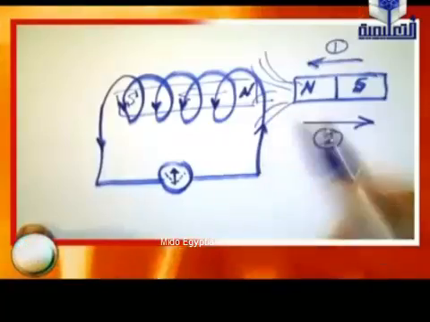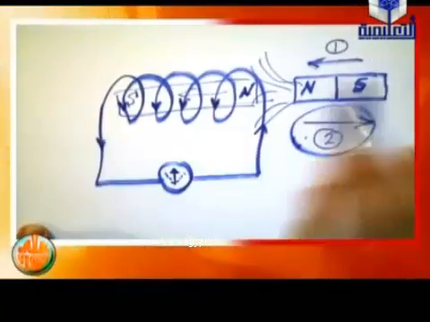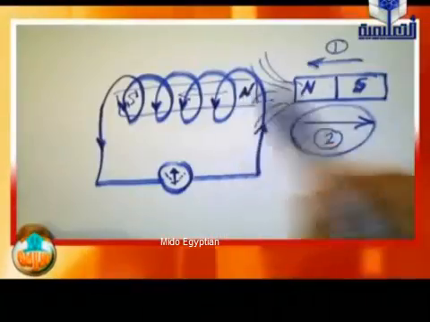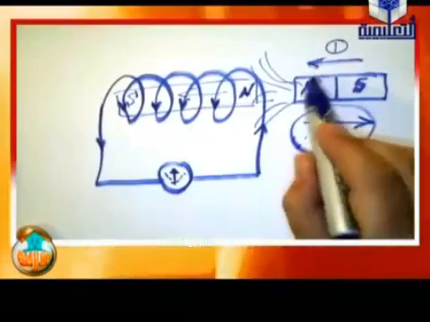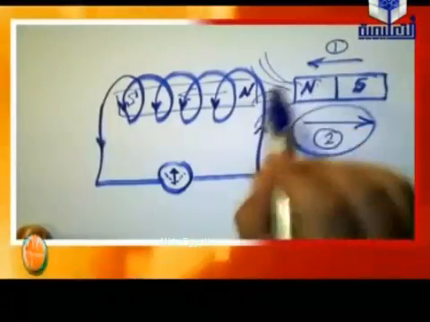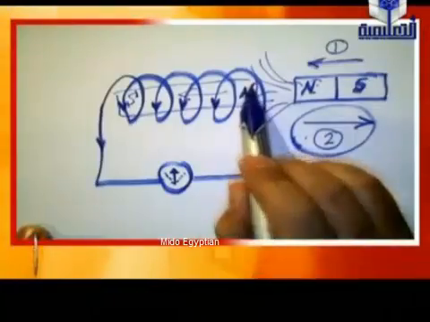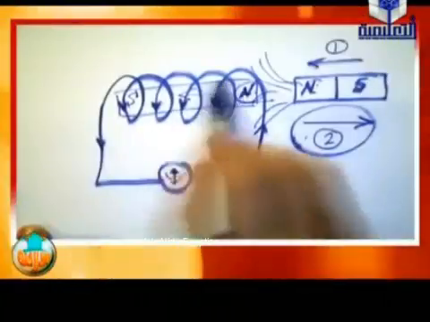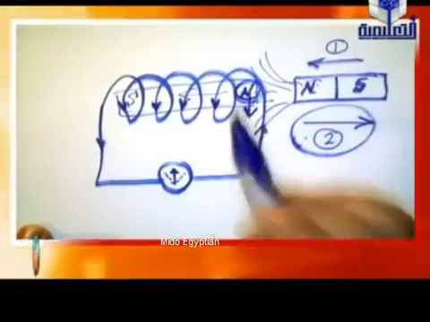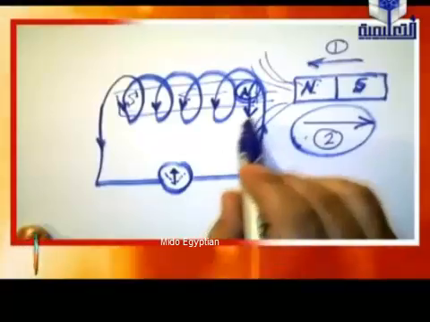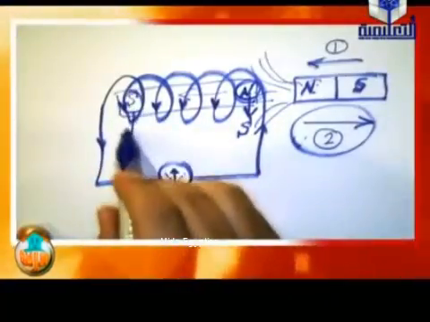But when the magnet is removed away from the coil, by induction, the pole that was north changes into south, and the south pole changes into north.